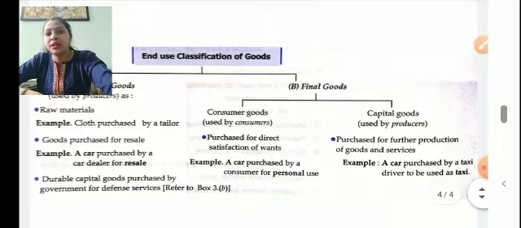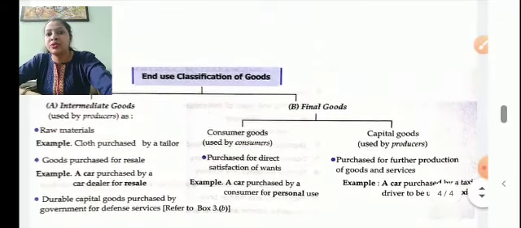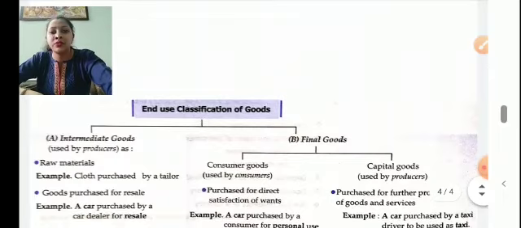Intermediate goods are raw material, goods purchased for resale, and durable capital goods which are purchased by government for defense purposes. I hope that you have understood the meaning of macroeconomics and type of goods.